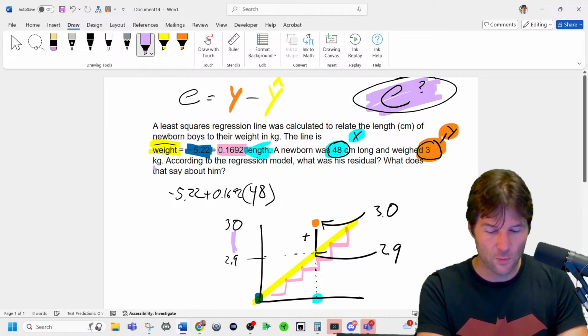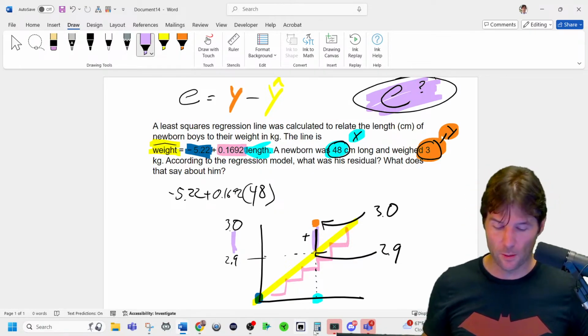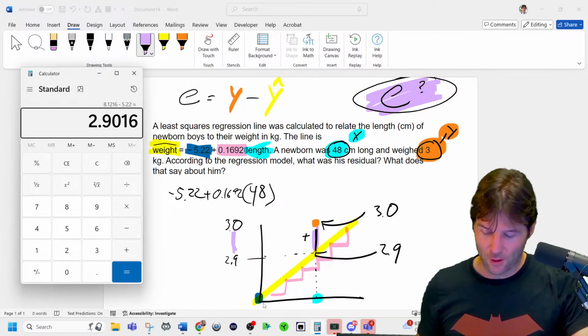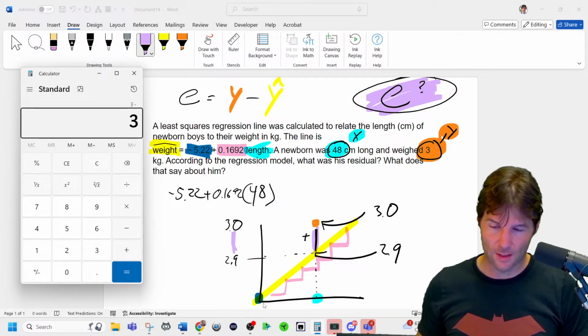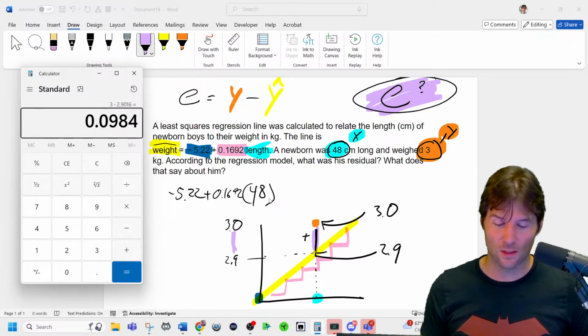E is how much you miss by. It's just called a residual. And it's that distance. So it's about 0.1. We can get a more exact figure on it. It's basically 0.1. It's, for all intents and purposes, 3 minus that right there, because it's actual, which is 3 minus 2.9. It's positive because the actual is higher than the predicted. I guessed it correctly. And the formula right there is 3 minus 2.9.